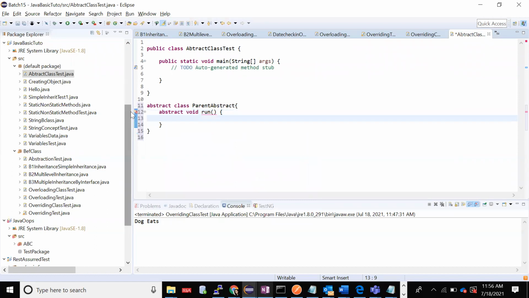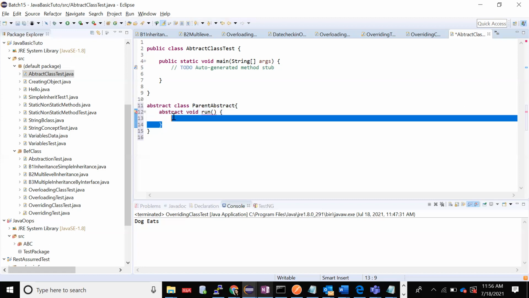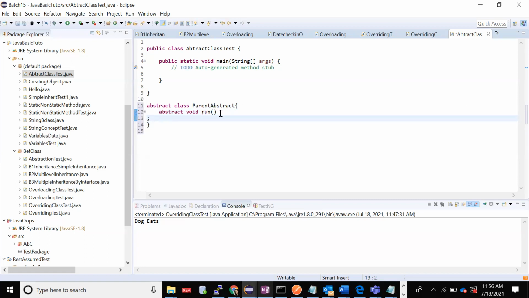Done. Now it is giving the error: abstract method cannot have the body. When you define a method as abstract, you should not have a body, it is telling. So I'll have to remove my body. That definition holds good, right? An abstract method cannot have a body. I'll just have to declare that.